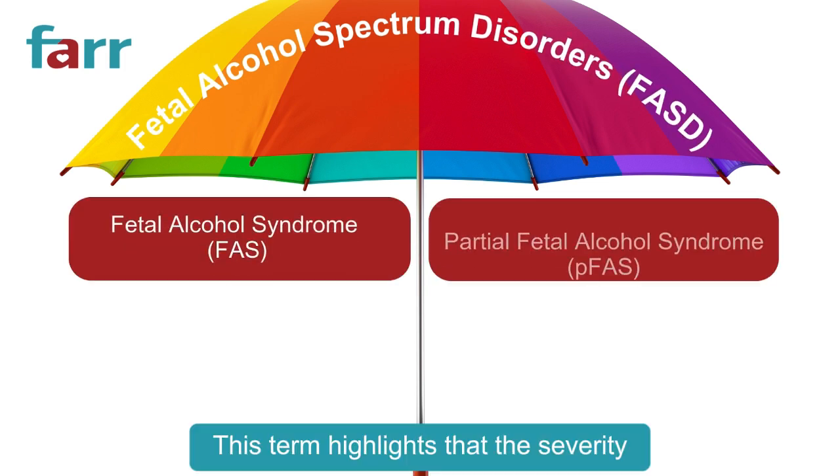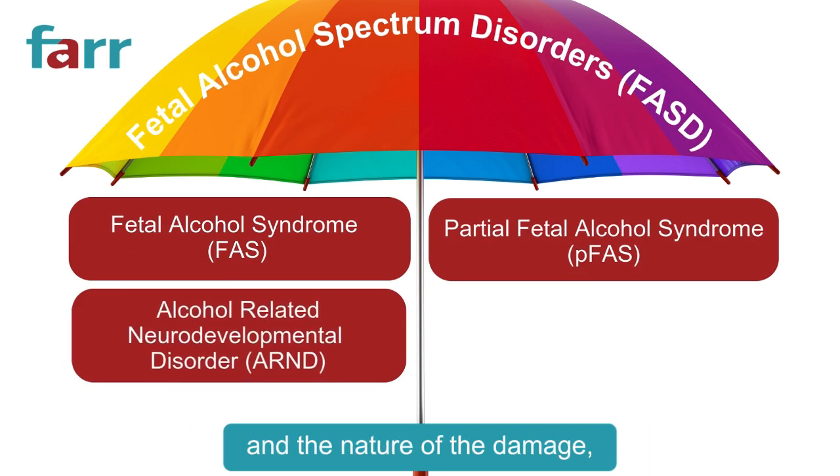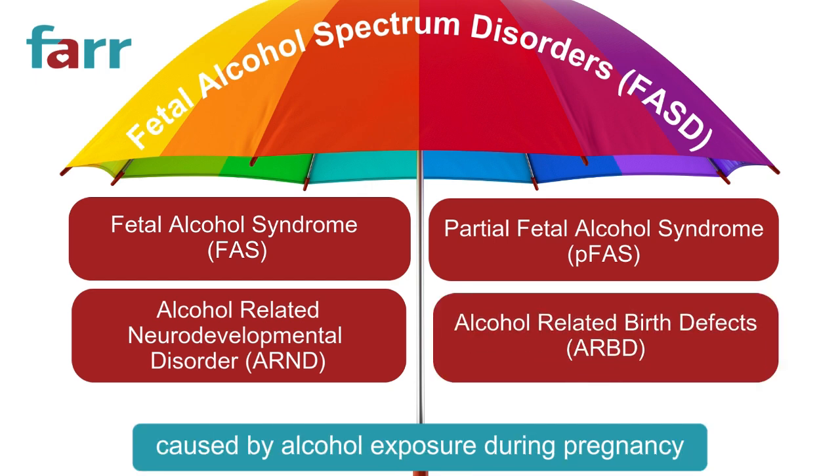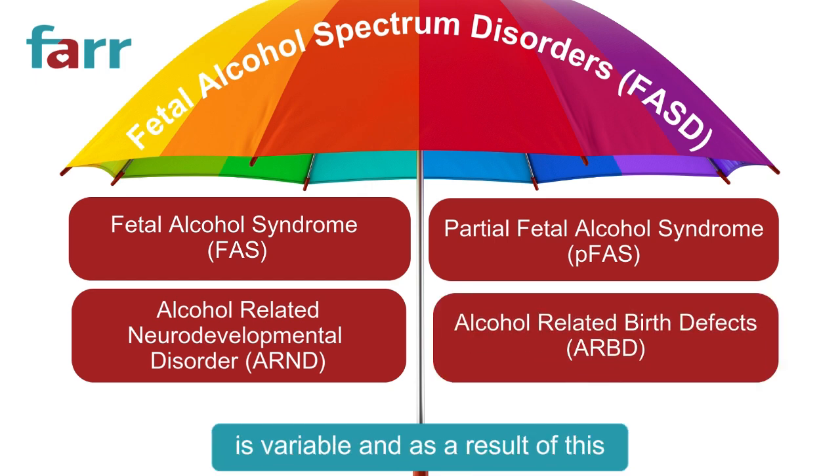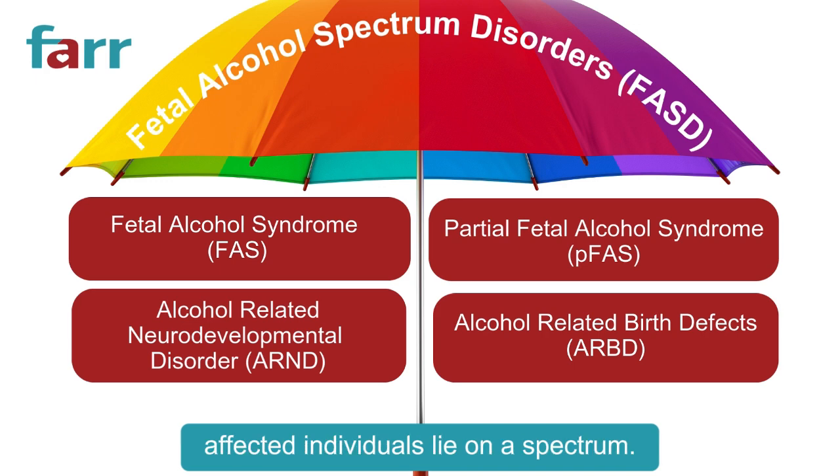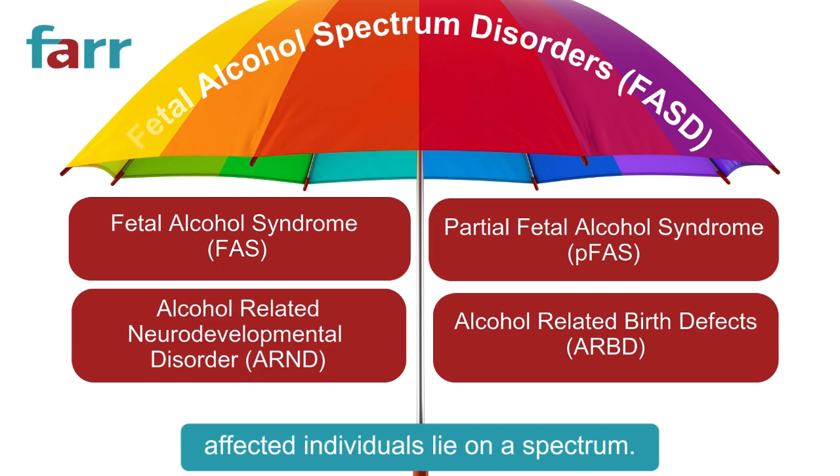This term highlights that the severity and the nature of the damage caused by alcohol exposure during pregnancy is variable, and as a result of this, affected individuals lie on a spectrum.